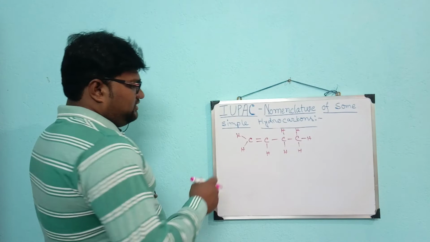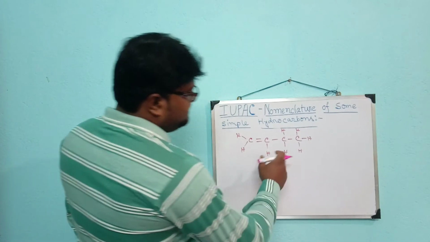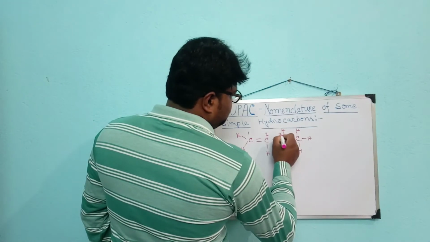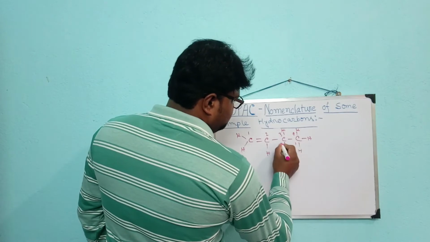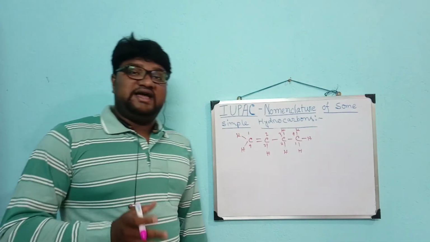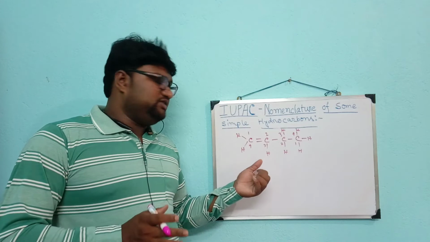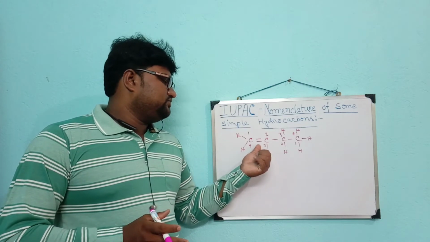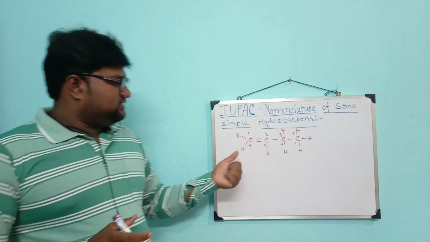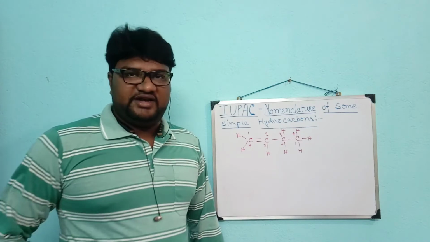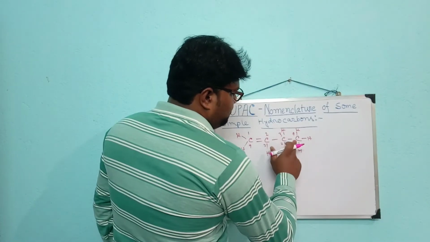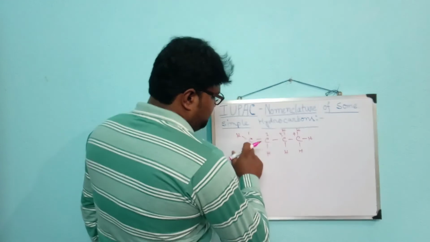That means the naming could start from this carbon or from that carbon. So for the rule, we need that the unsaturation must get the least number. So naming should be 1, 2, 3 and 4. This naming is wrong.